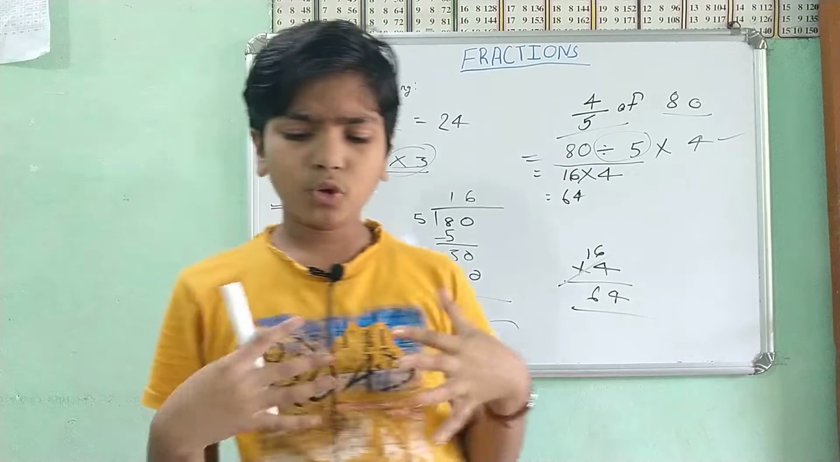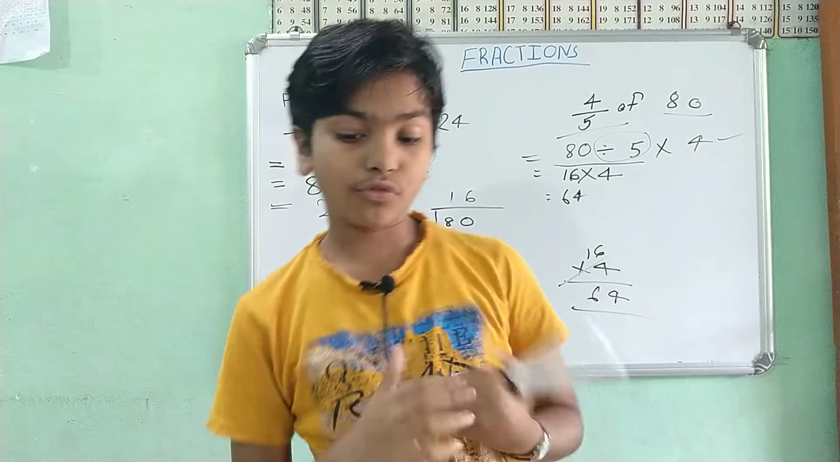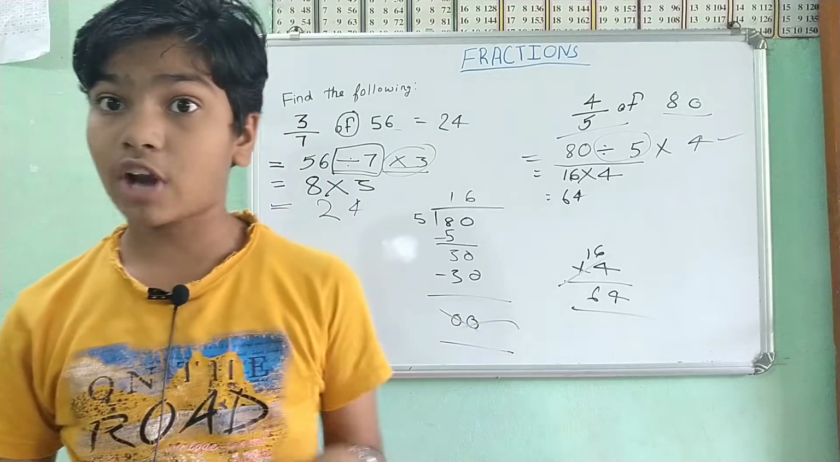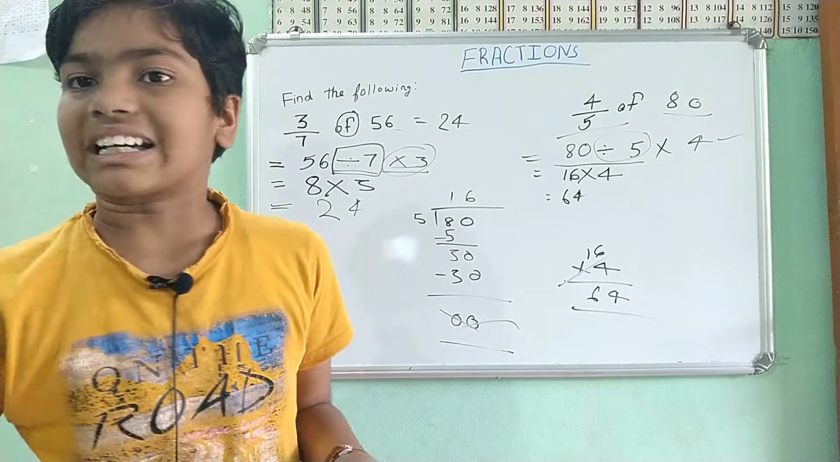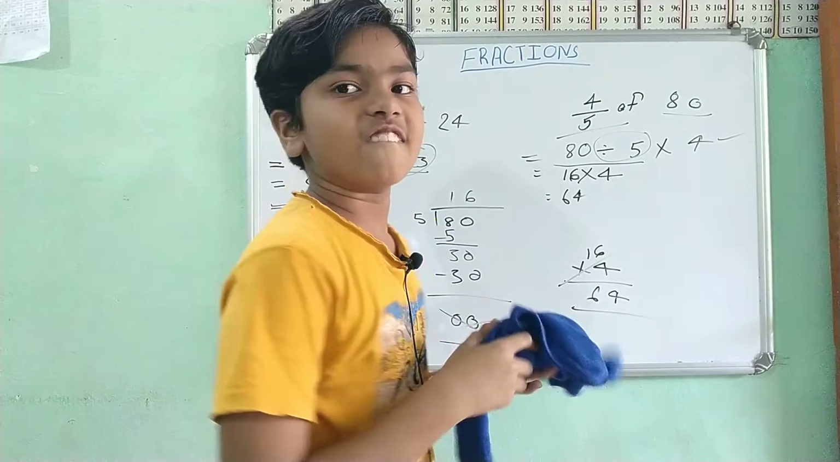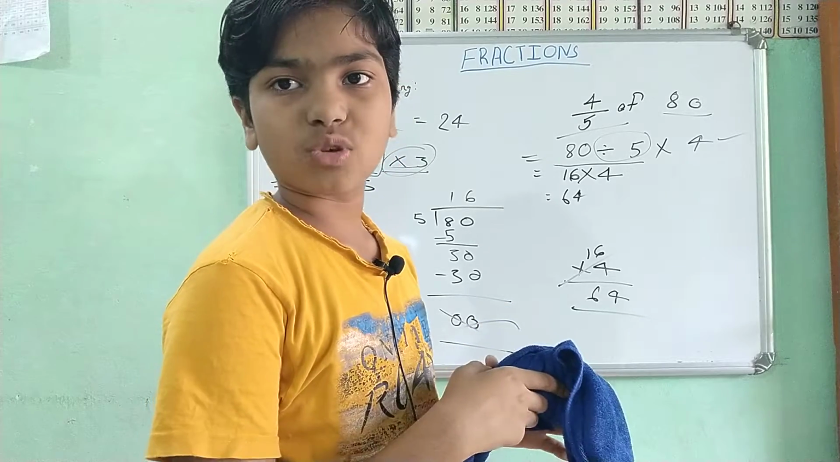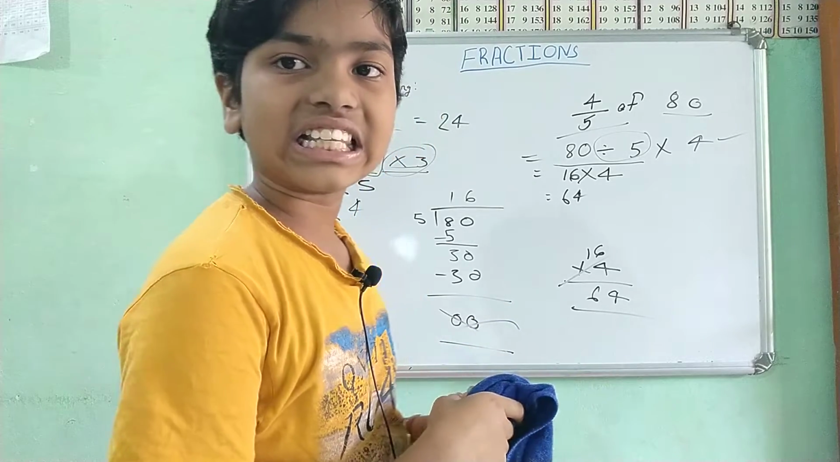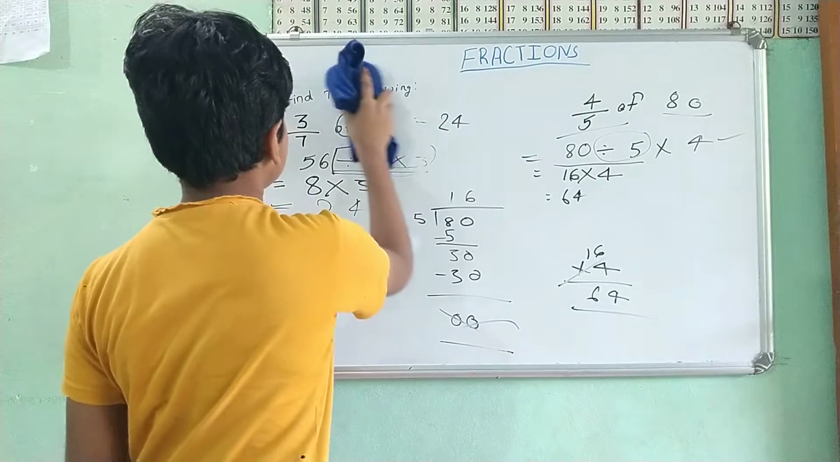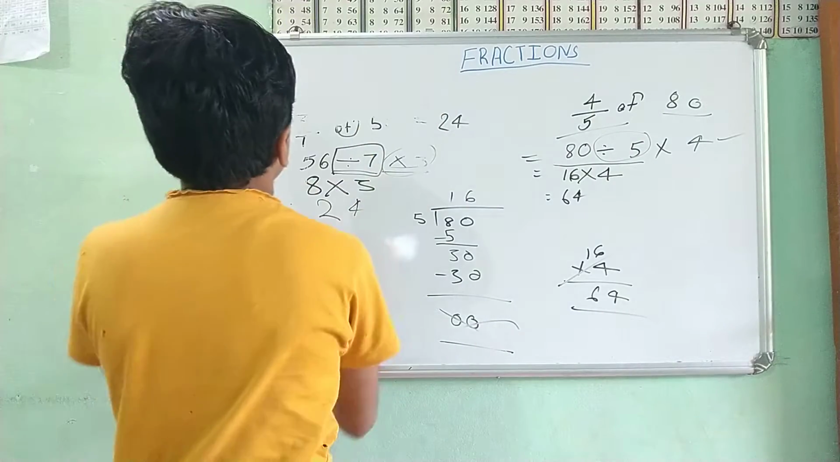Now what about large numbers like 3 by 10 of 150 or 5 by 16 of 96? If you're not understanding the questions I give, I will write on the board so you may understand it really.